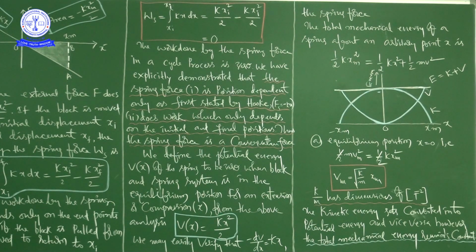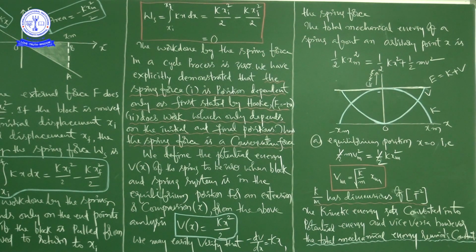For an extension or compression x, the above analysis suggests that V of x is equal to kx square by 2.